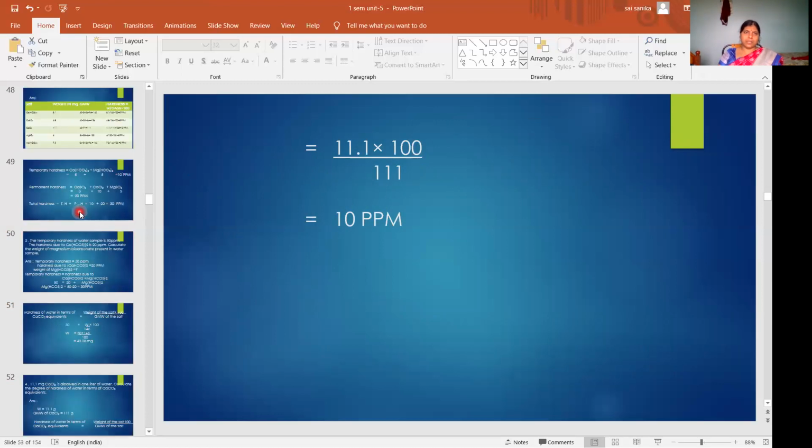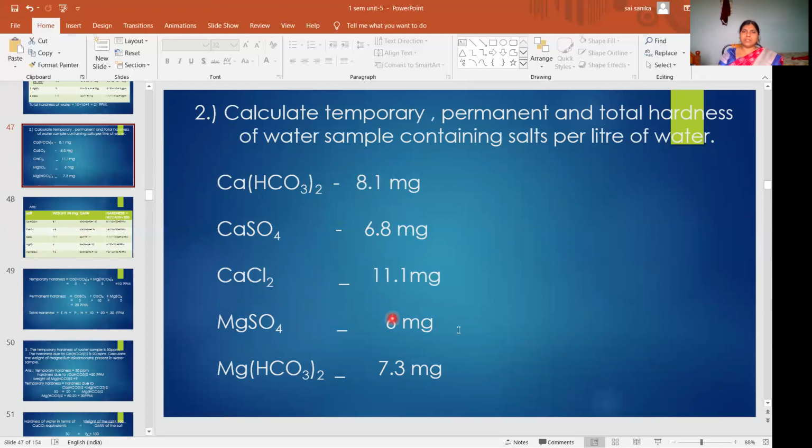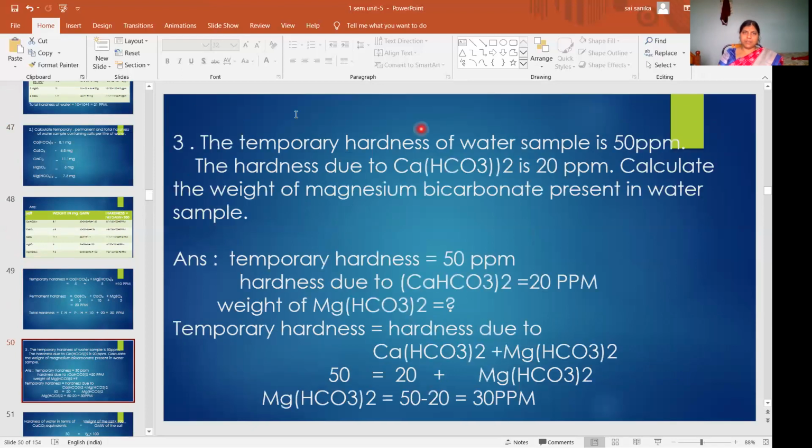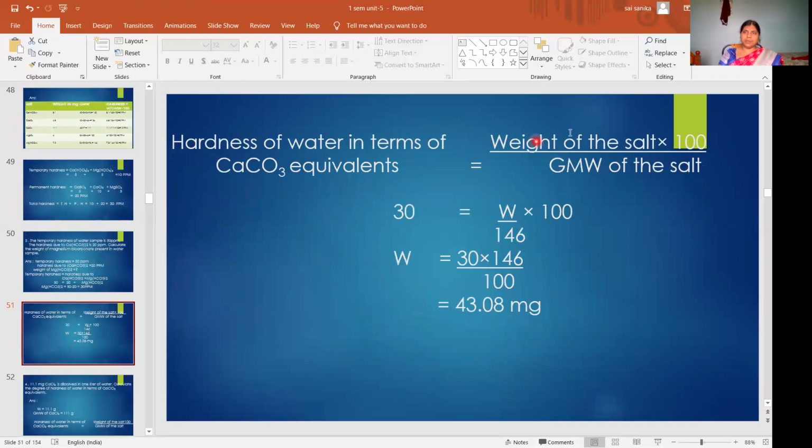So whatever problems you get, they will give the salts and you will calculate. And this type of question is somewhat difficult, though this is also very simple. First, you have to understand the question. One salt is giving temporary hardness, and this salt is giving this much, and he is asking how much this salt is giving. He is not asking for that directly. He is asking the weight. So first, how much hardness does this salt give? 50 minus 20, so the remaining 30 will give hardness. You can find out the weight by applying this formula, W by GMW into 100. So this much is the weight present in the water sample. Okay.